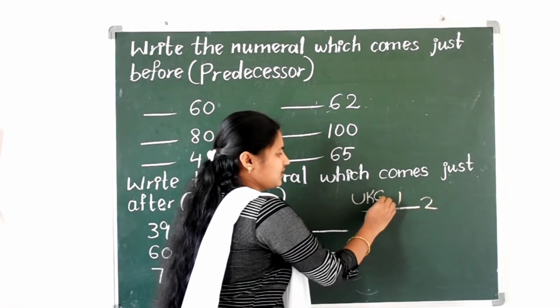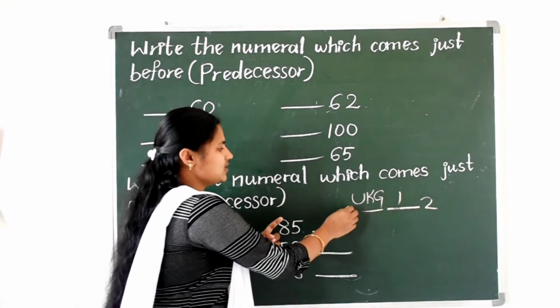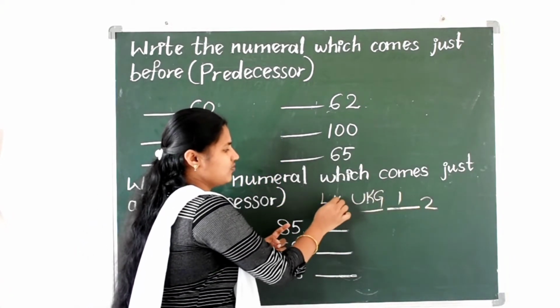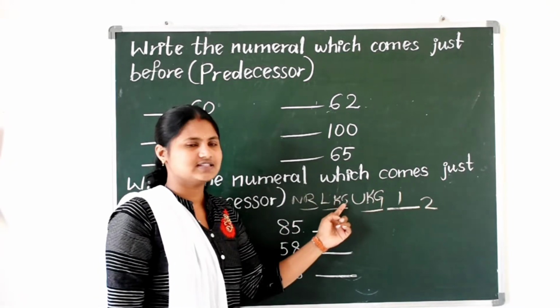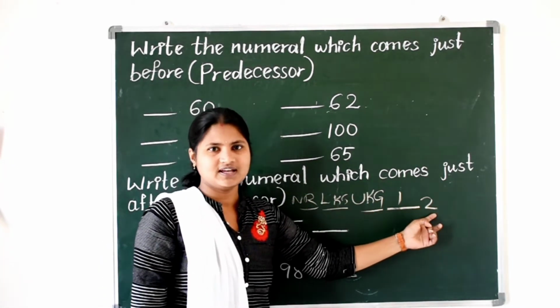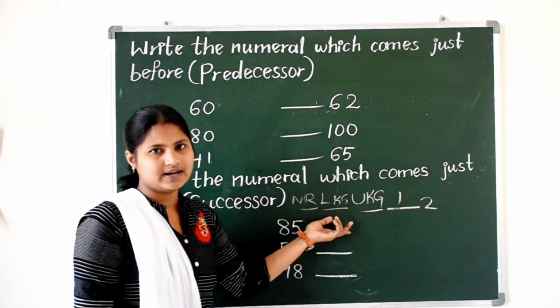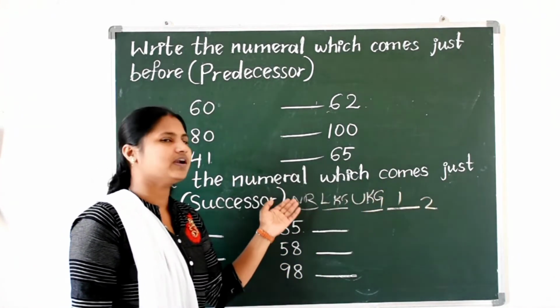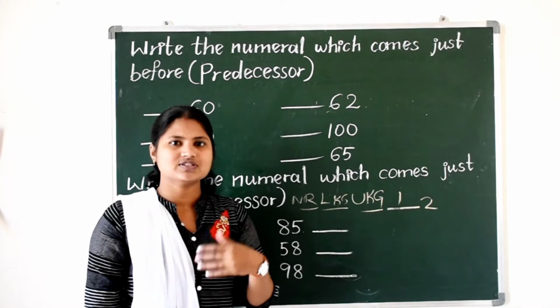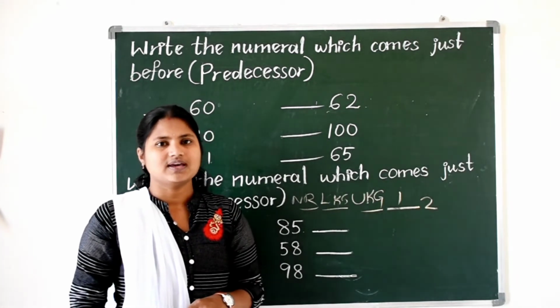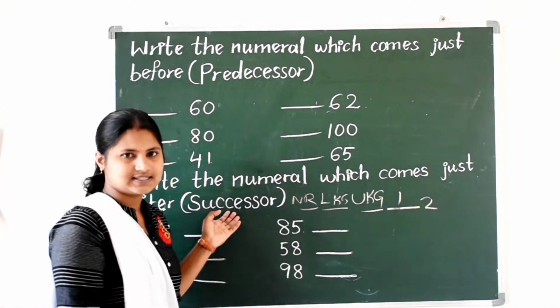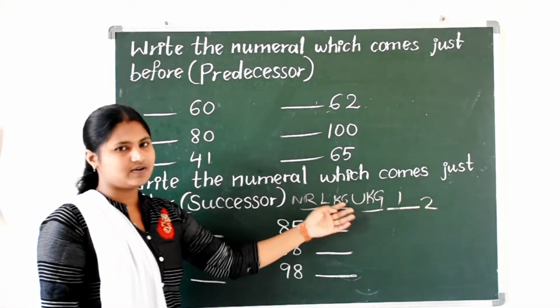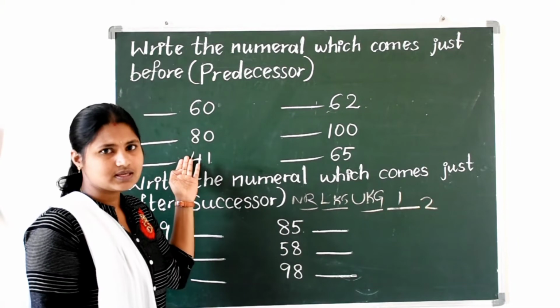UKG. Yes. Before UKG, LKG. Before LKG, nursery. Right? Nursery, LKG, UKG, first, second. Like that we will write numbers. After second class, which class will you go to? Yes, third class. That means successor. Predecessor means previous. So we will write some examples.